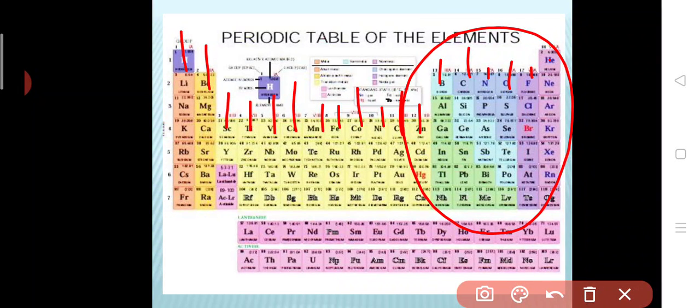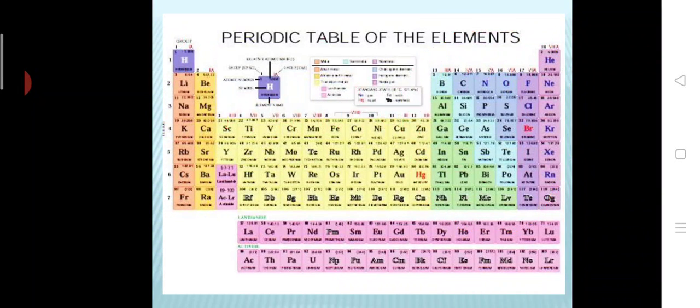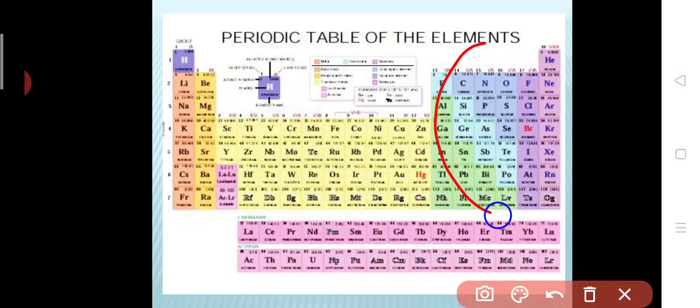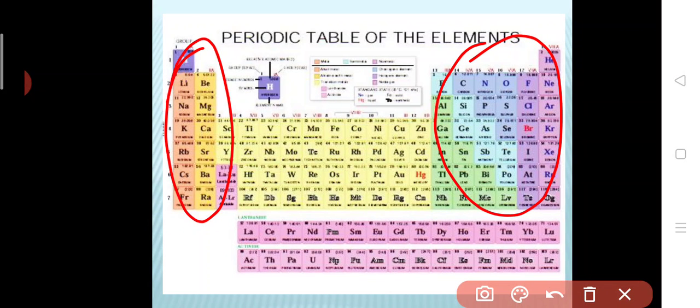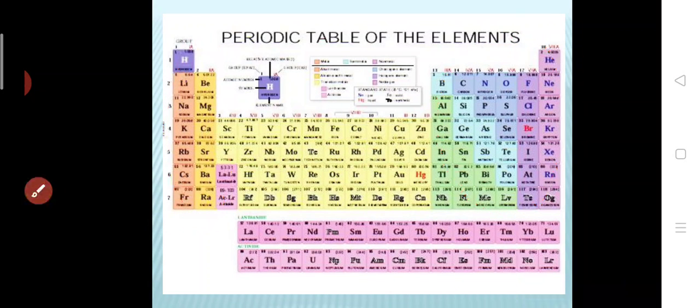So 13 to 18 only are your P block elements. They include the boron, carbon, nitrogen, oxygen and fluorine families in addition to the noble gases. So they are also called representative elements. What are called representative elements? This P block and the S block are also called representative elements.